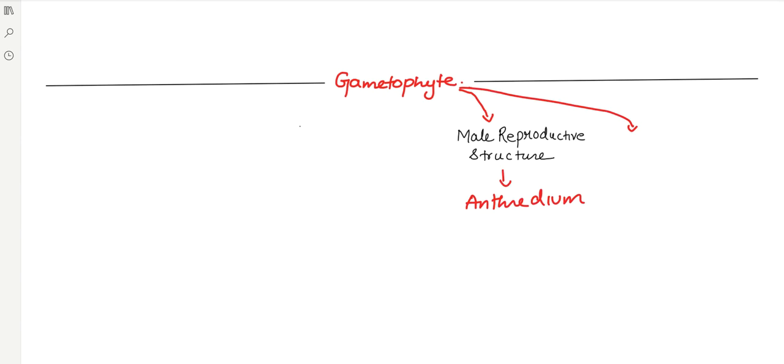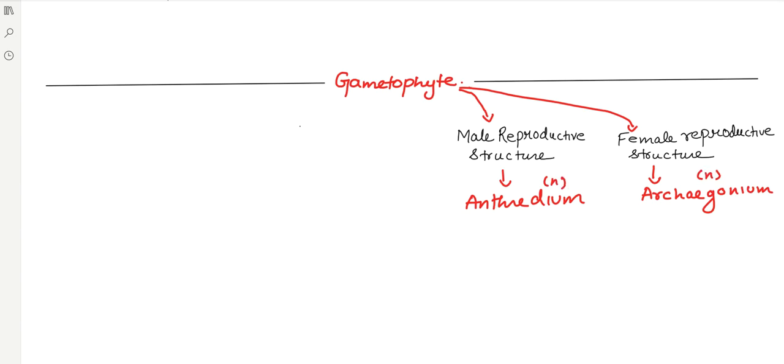Okay, and if we are talking about the female reproductive structure, what we see is the female reproductive structure is represented by your archegonium. Now both these structures are haploid in nature. How are these? Haploid in nature. That is why we will see that both the structures basically undergo mitosis to form the male and the female gamete.